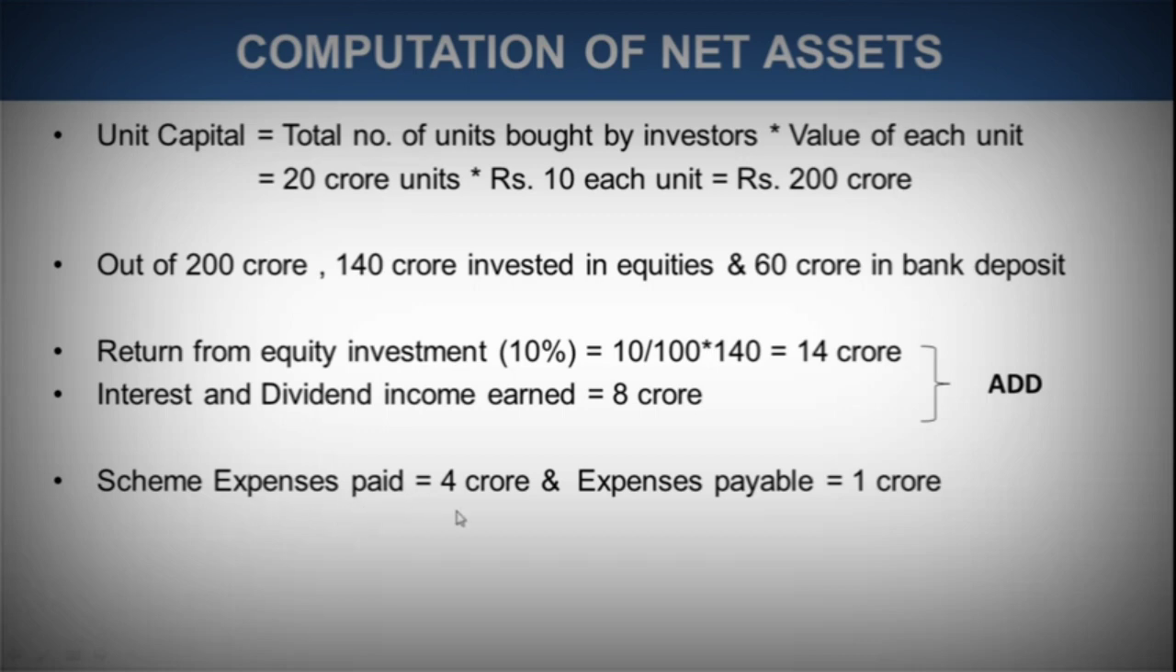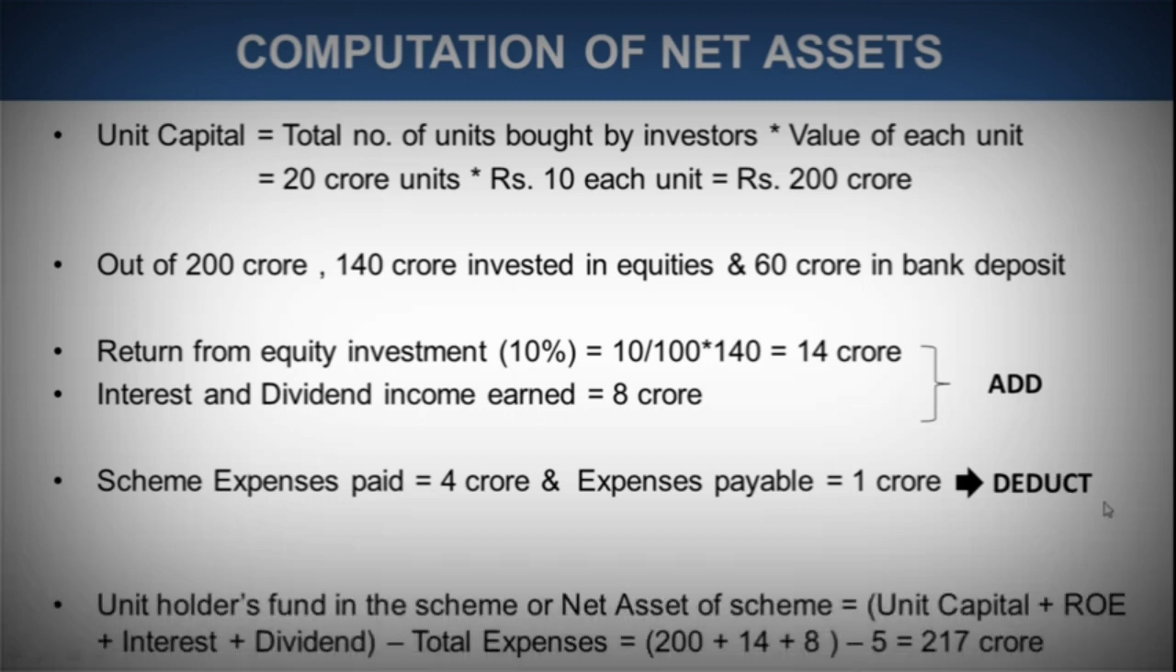So scheme expenses paid is 4 crore and expenses payable is 1 crore. 1 crore is additional expenses that need to be paid. So total expenses, we can see, is 4 crore plus 1 crore, that is 5 crore. Now this needs to be deducted. In our unit capital of 200 crore, there has been profit of 14 plus 8 crore that needs to be added, and there have been expenses of 4 and 1 crore, that is 5 crore, which needs to be deducted.